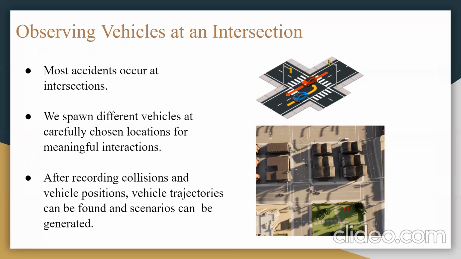If you see the top image, you will see a possible collision scenario that might occur. The blue car wants to go left, but there's a red car going straight forward. So how do different drivers react to these scenarios? This is what we want to look at.